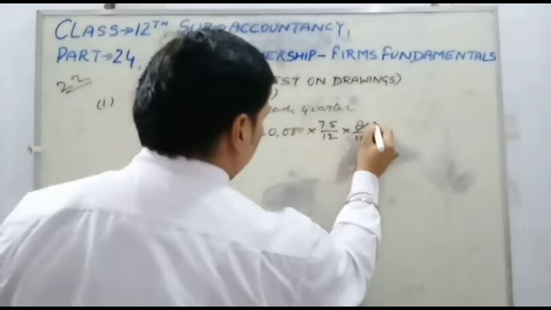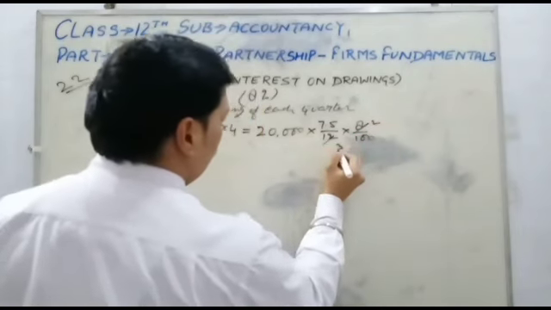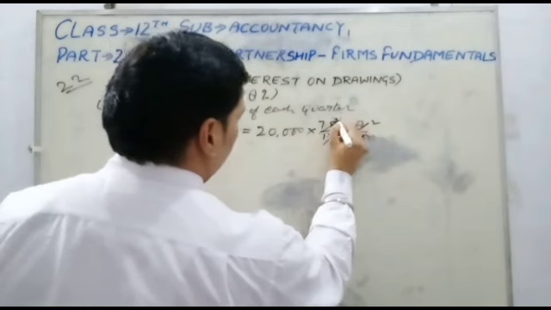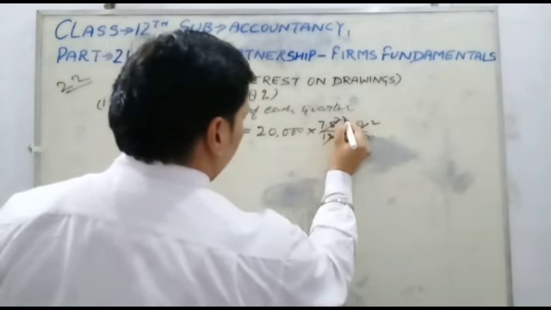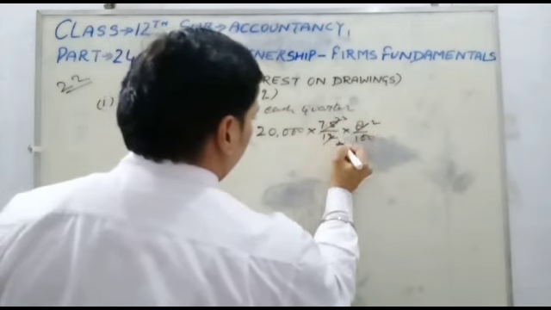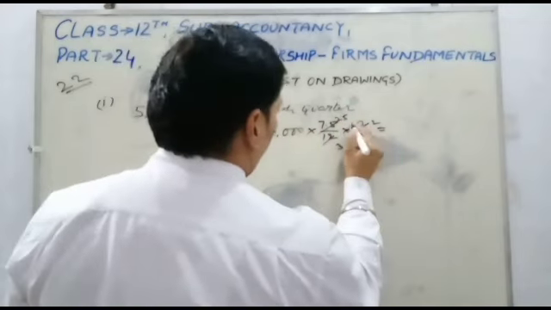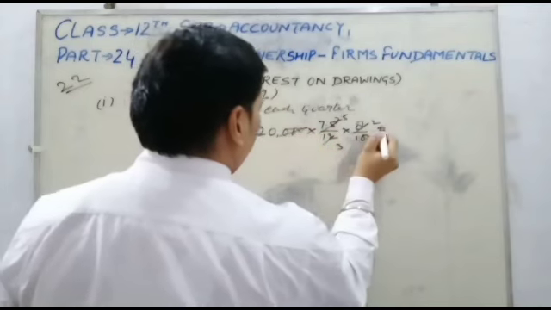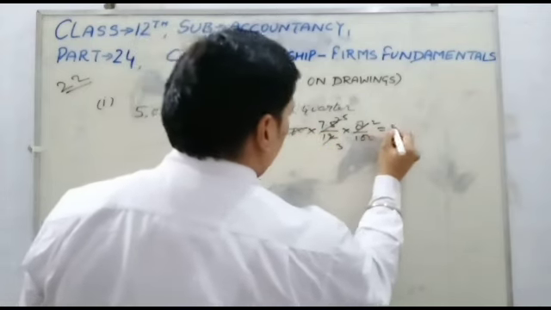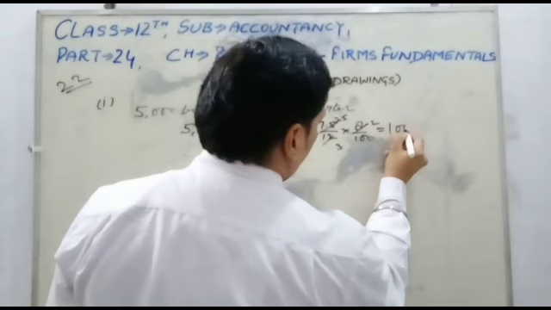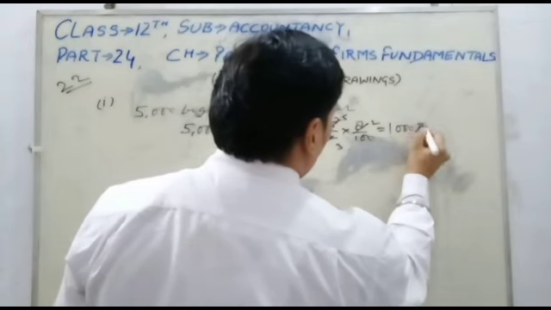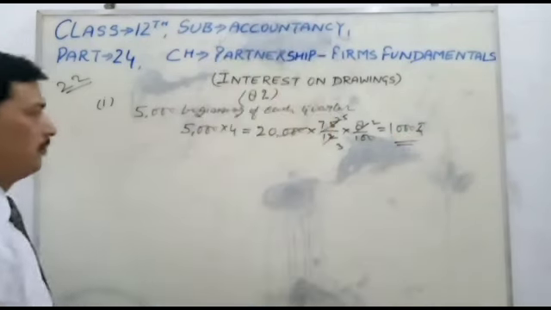Now calculate. 2, 3, 25, 25 and 30 cancel, 5 to 1,000. So the first interest on drawings is 1,000 rupees.